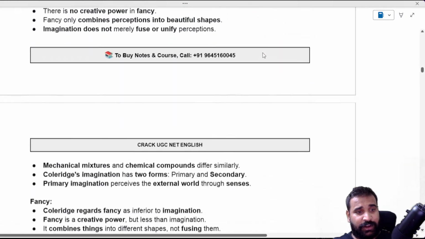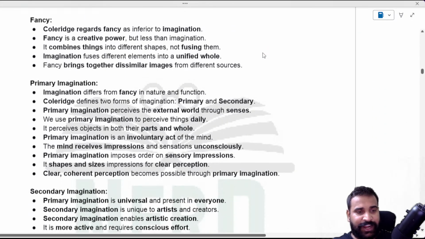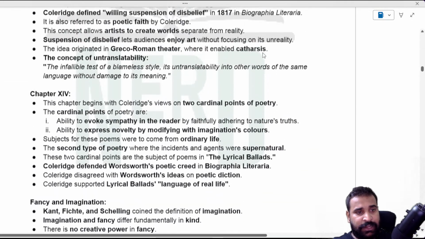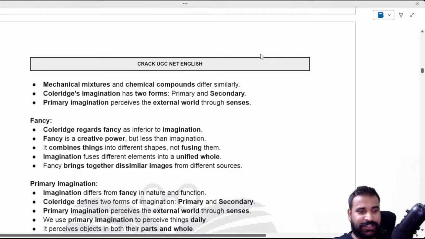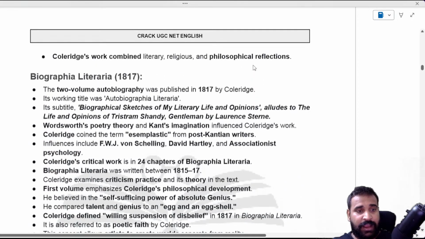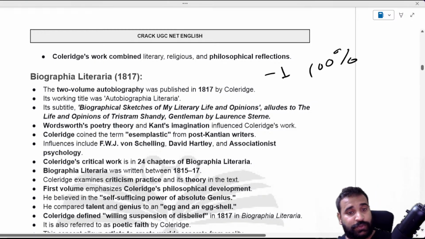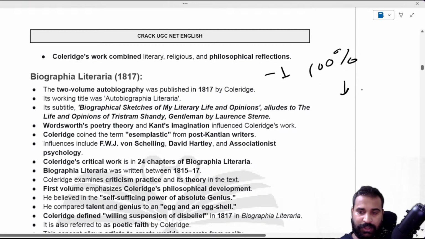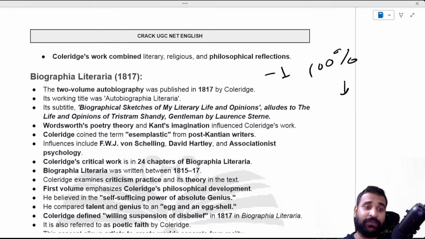Anyway, that is life and all, and Biographia Literaria is where you get a lot of questions, and we'll try to unlock all his fancy and imagination, primary imagination, secondary imagination, and all these important things. Anyway, I hope you guys are ready now, and remember, you're definitely going to see one question from it, like 100%, from Biographia Literaria. One question will be in chronological order, that is 100% true. Chances are that one question will be asked directly from Biographia Literaria, right?